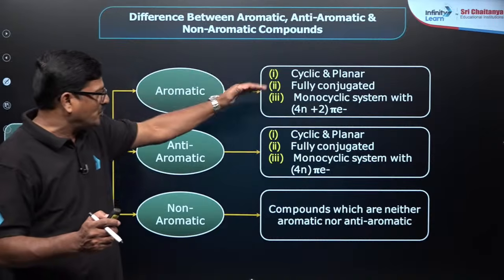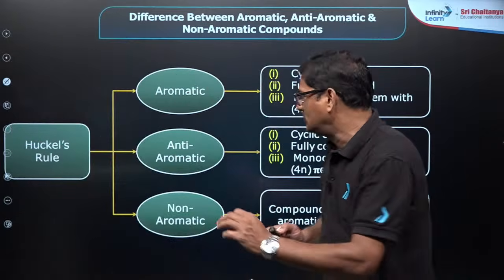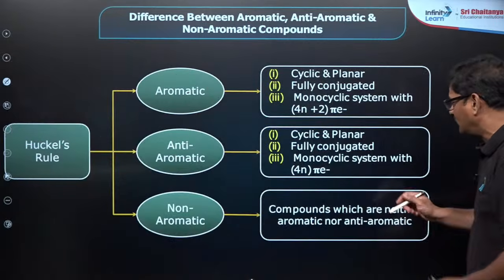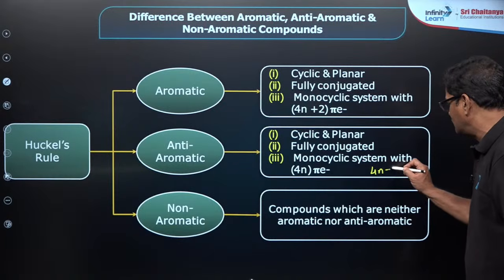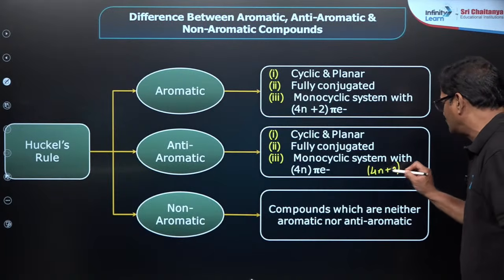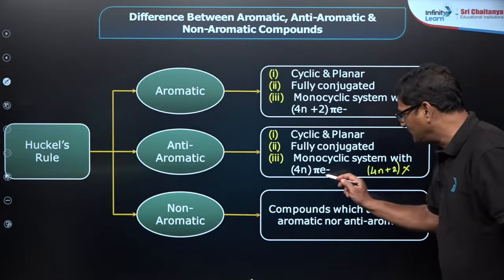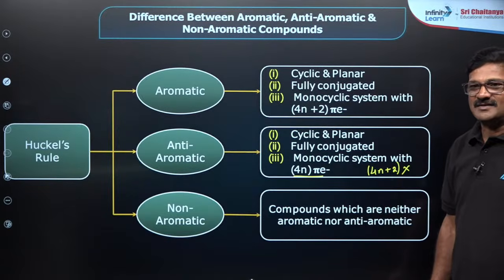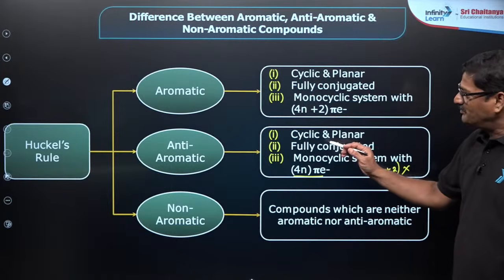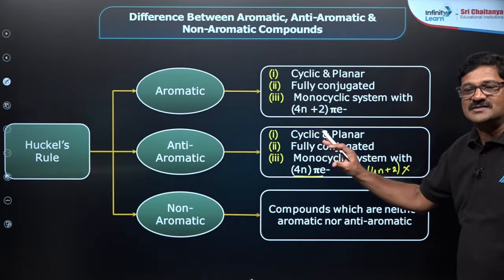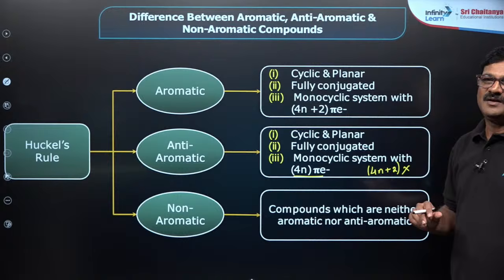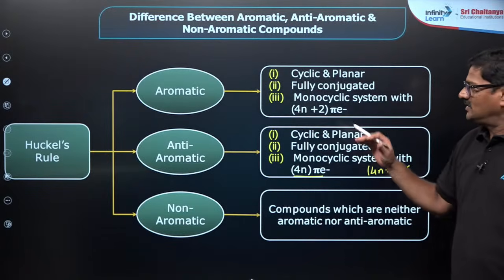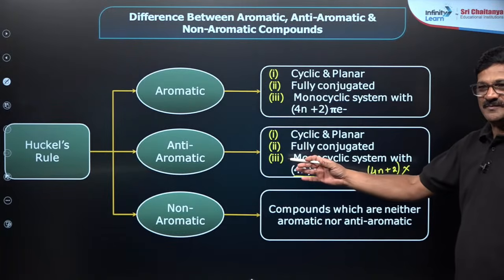If the first points are okay, but 4n plus 2 pi electrons are not there, and it has only 4n pi electrons, then the compound will not become aromatic, it will be anti-aromatic. When it is anti-aromatic, it is going to be super unstable.